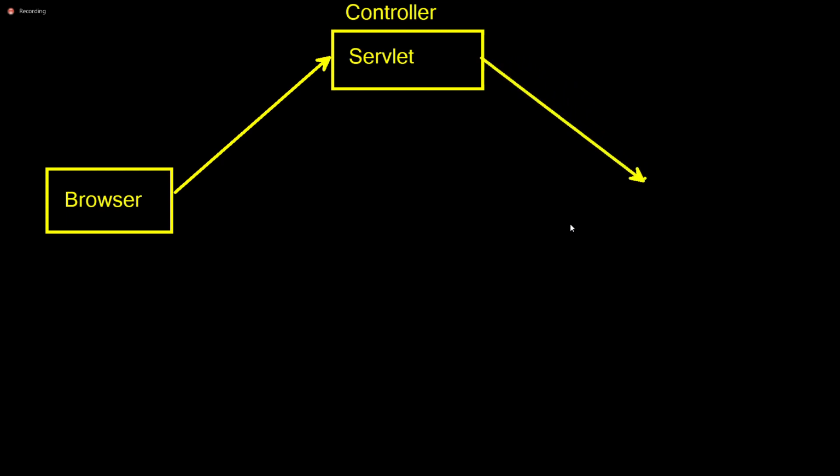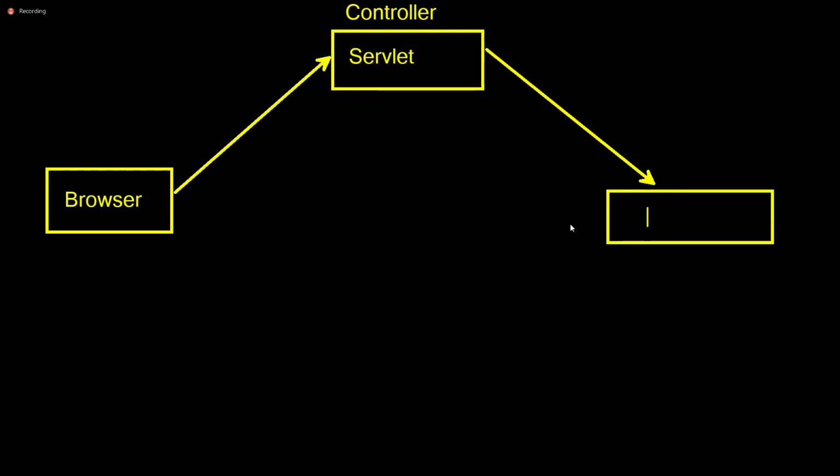I can use a helper class or service program also; that side we can make separate. The Java Bean is nothing but the model. The model has two-way communication. Then the Servlet will send to JSP.